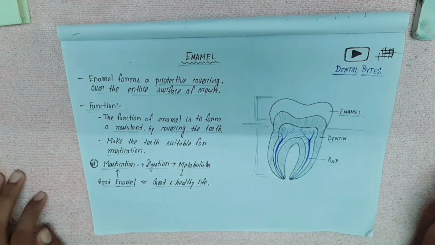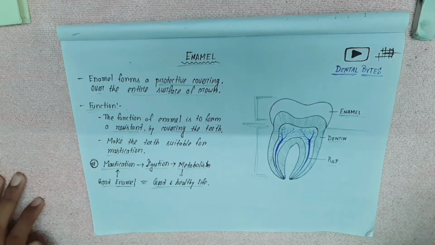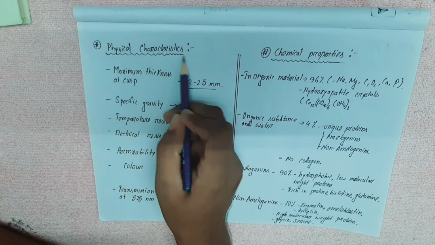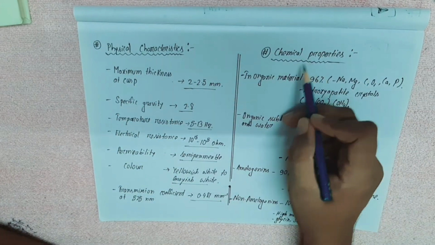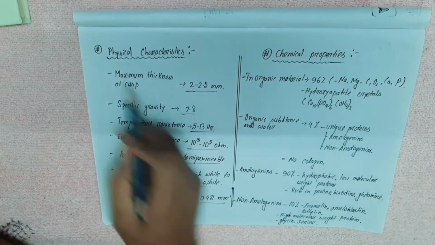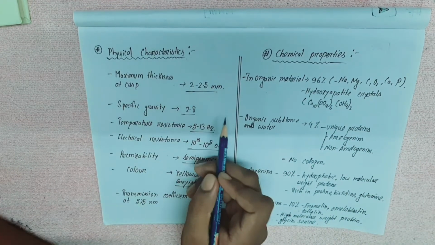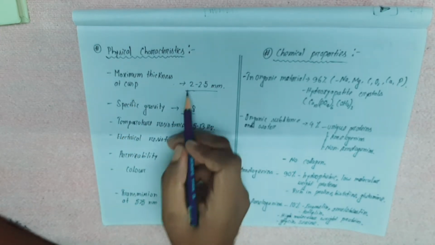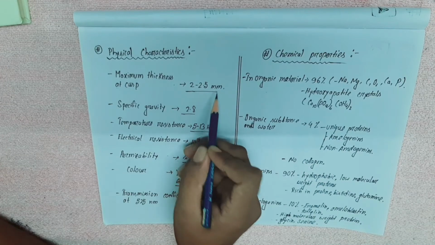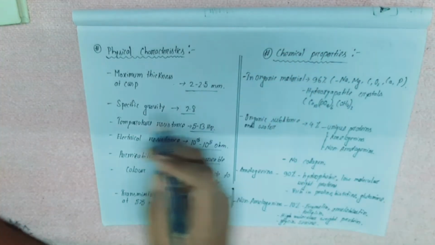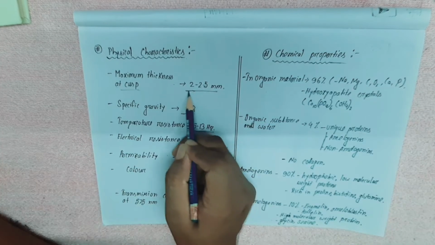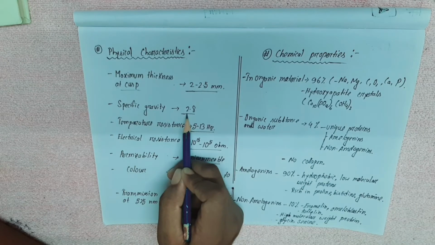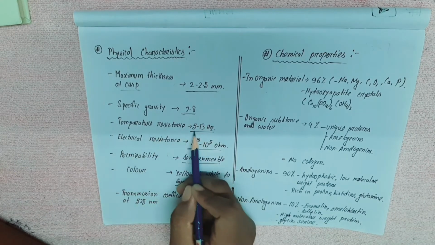Now you will learn about its properties. So guys, on the left side you can see the physical characteristics, the features of enamel, and on the right side are the chemical properties. At first we are going to discuss the physical characteristics of enamel. The maximum thickness, at the cusp, is 2 to 2.5 millimeters. This maximum thickness of enamel is seen in the cusps of premolars and molars. Then the specific gravity of enamel is 2.8.